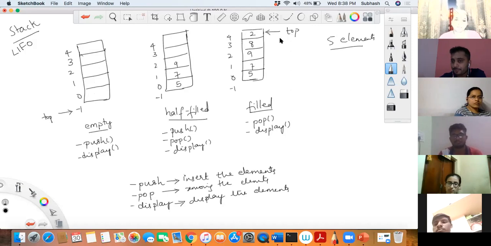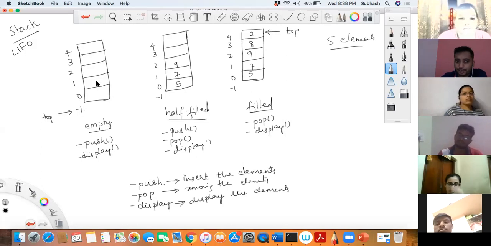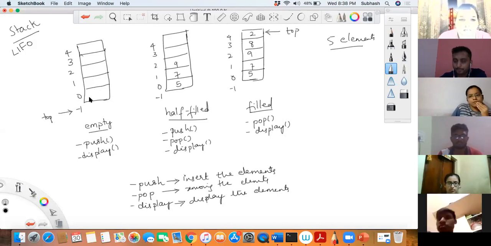When the stack is completely full, can I put more data into it? No, sir. When the stack is completely empty, can I remove data from it? Listen to it. When the stack is empty, can I remove data from it? No, sir, you can't.